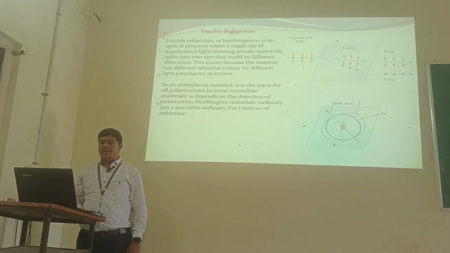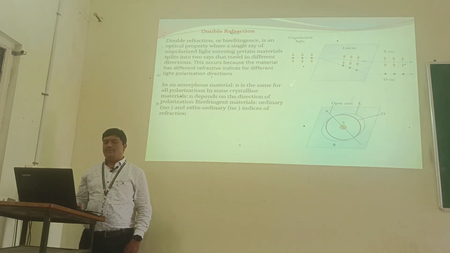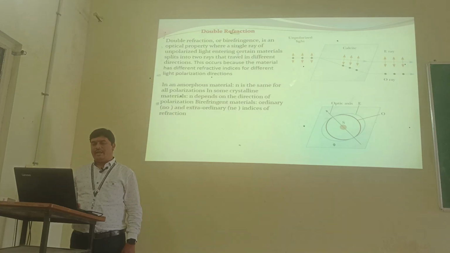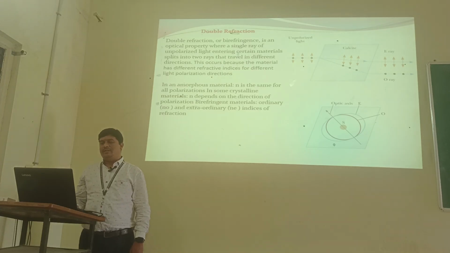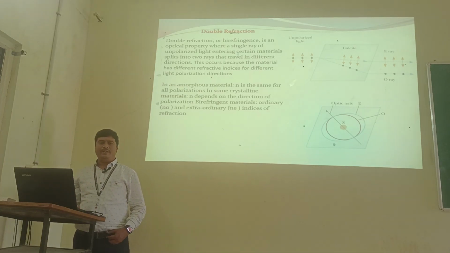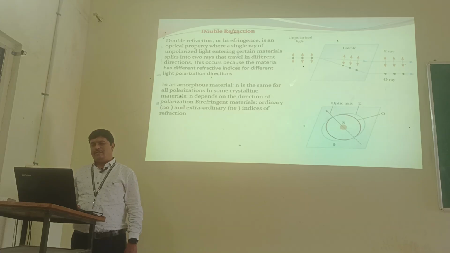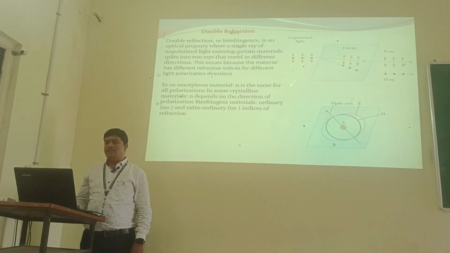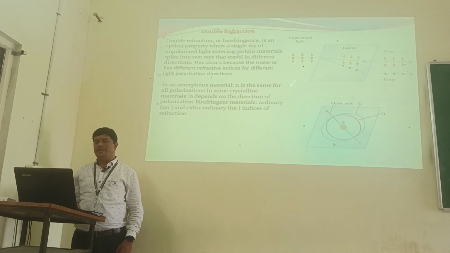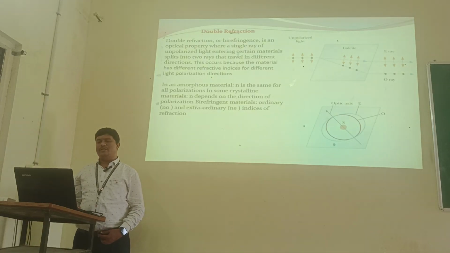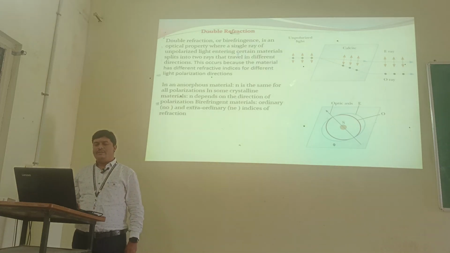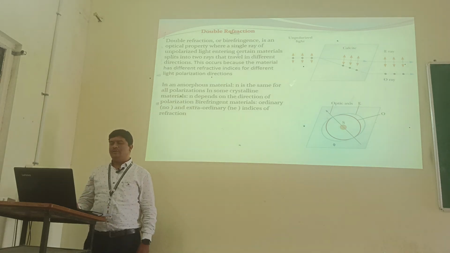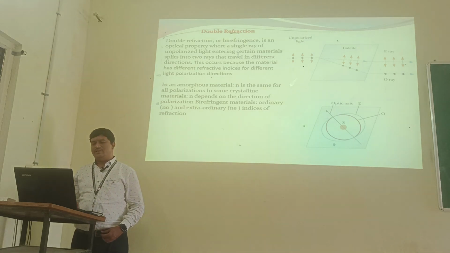Next, double refraction. Double refraction, or birefringence, is an optical property where a single ray of unpolarized light emerging from certain materials splits into two rays that travel in different directions. This occurs because the material has different refractive indices for different light polarization directions. In amorphous materials, n is the same for all polarizations. In some crystal materials, n depends on the direction of polarization, known as birefringent materials.